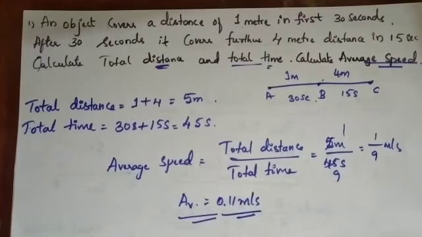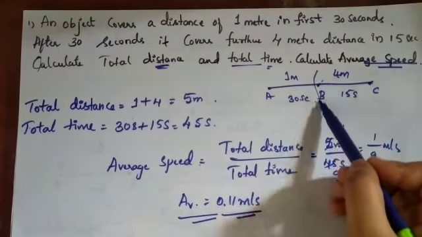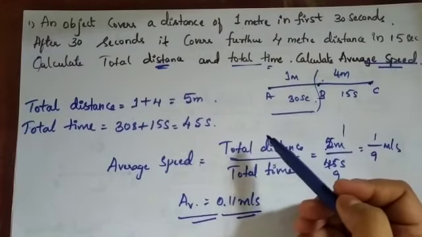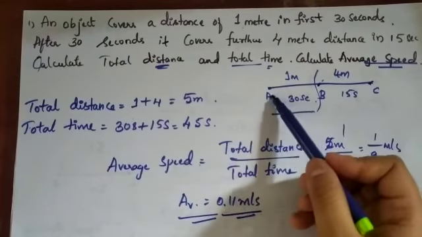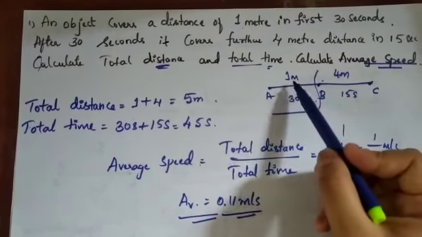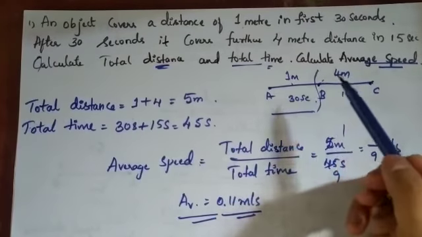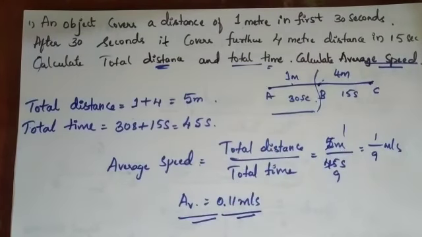Okay. So this is how you are able to find the average speed. If the question is only about A to B he has traveled, find the speed: speed is equal to distance traveled, 1, divided by 30 seconds. So this is about speed, average speed, and uniform motion and non-uniform motion. Next we will go with velocity.